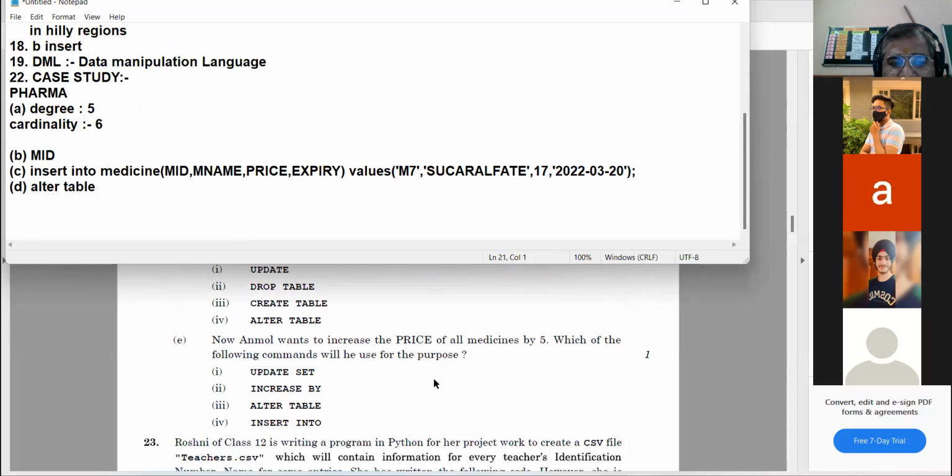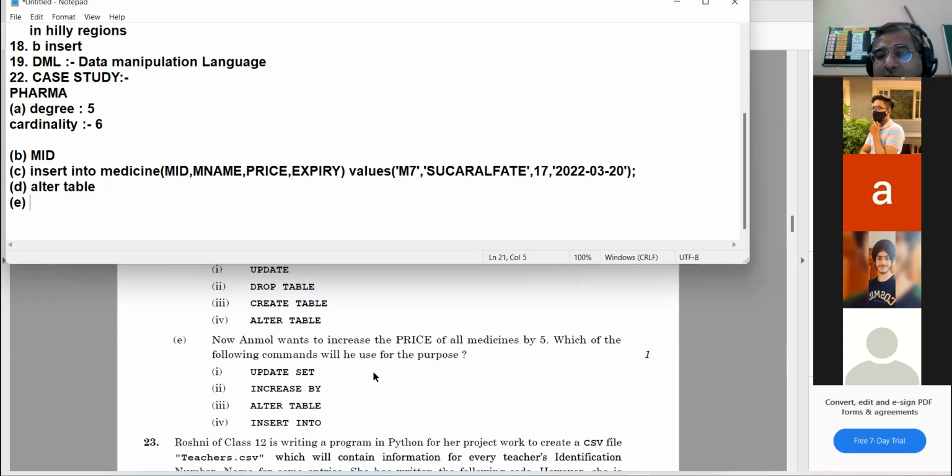Okay, last E part. Beta, I am writing the answers in the notepad. Is notepad file visible to all, na? Okay. Now Anmol wants to increase the price of all medicine by 5. अब रिकॉर्ड में चेंजेस करने हैं. हर वर्कर की हर मेडिसिन की प्राइस में 5 रुपए का इंक्रीज करना है.